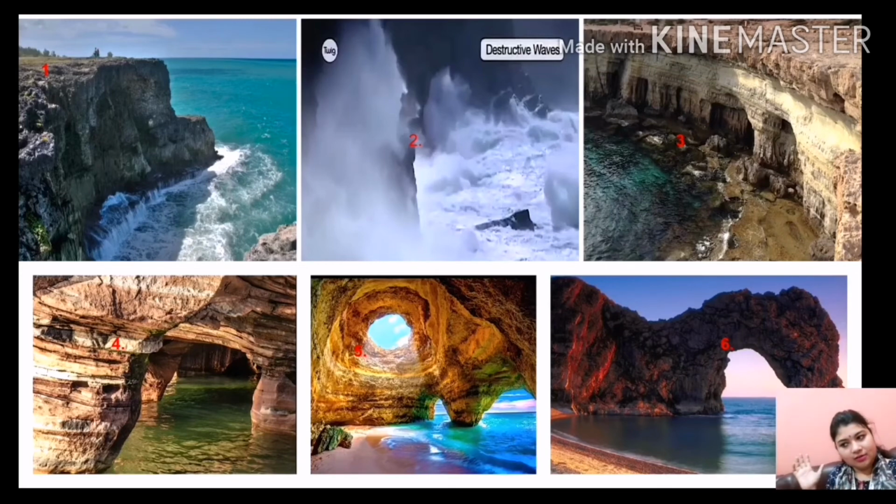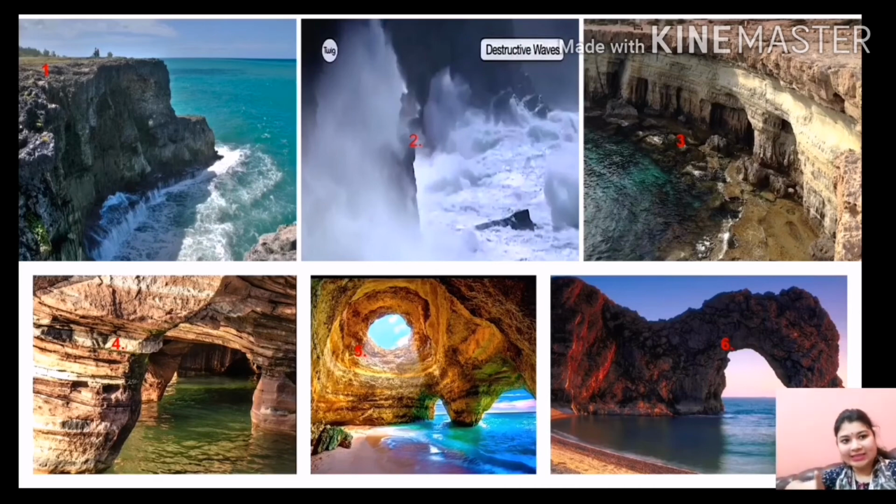Then the destructive waves keep on striking this rock. As a result, cracks develop, and these cracks become larger and wider and form caves, sea caves. At a certain point only the roof, the upper part of the sea cave, remains, and in this way another feature is formed, that is the sea arch.